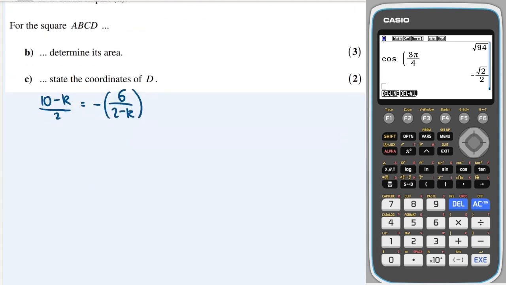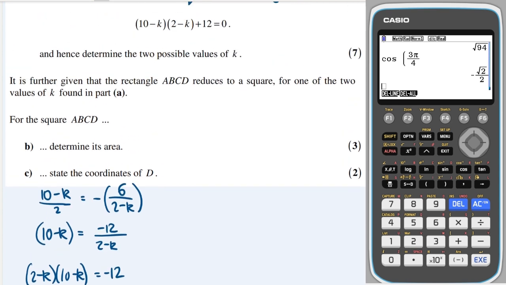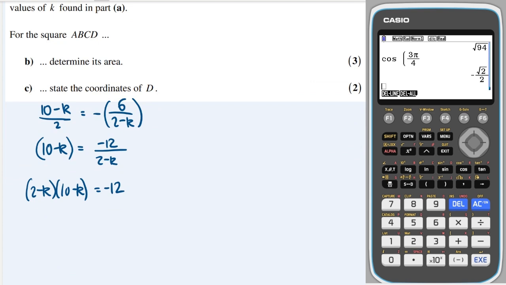Okay, great. So let's multiply through then. We're going to get 10 minus k is equal to, times by 2 and minus, times by 2 and the minus going to give you minus 12 over 2 minus k, and then multiply that over to that side, and that should give you what we require. Oh, it says plus 12, so just, yeah, move that over to make it plus 12 equals 0.